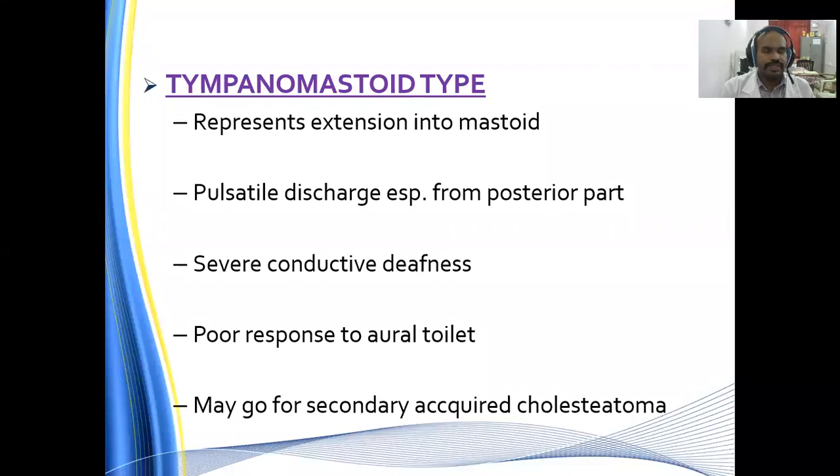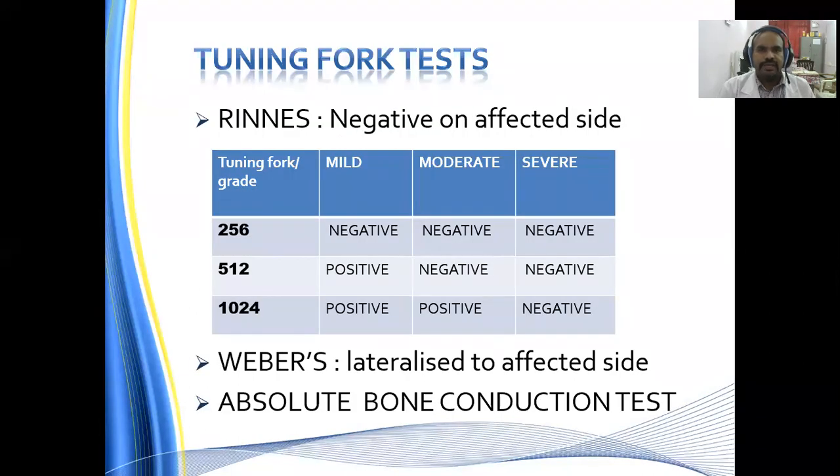The third variant of the persistent perforation syndrome is the tympanomastoid variant, where there is extension to the mastoid air cell system, with pulsatile discharge, especially from the posterior part. So posterior perforation with a pulsatile discharge means there is extension to the tympanomastoid system. Severe conductive deafness, poor response to aural toilet. These patients may go on to secondary acquired cholesteatoma, especially the tympanomastoid variant with posterior perforation. On tuning fork test, Rinne is negative on the affected side.